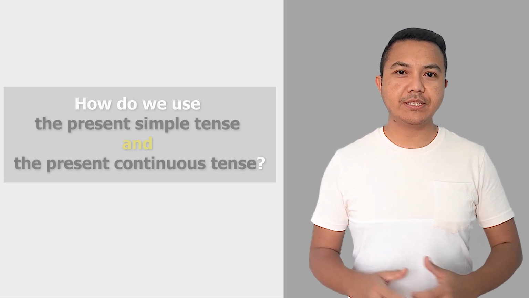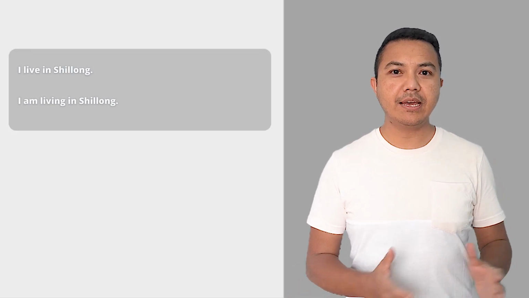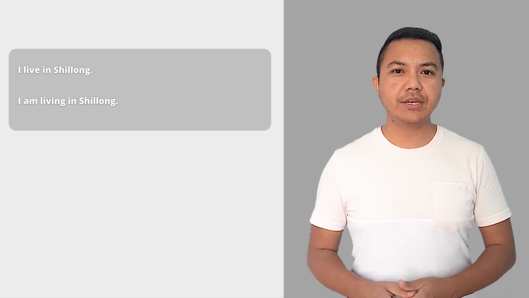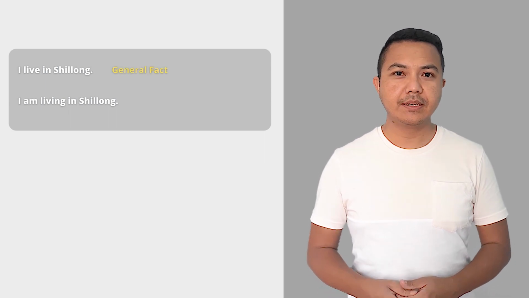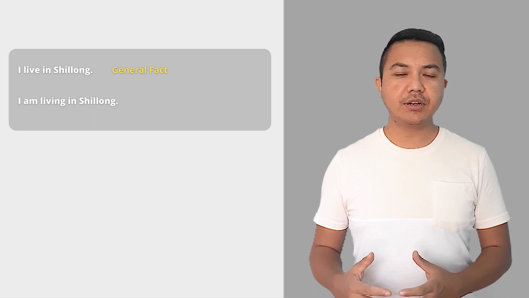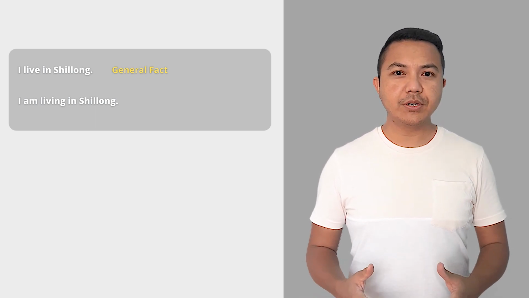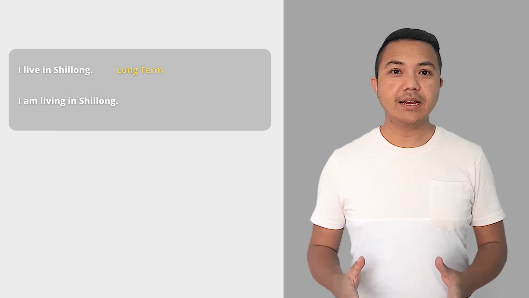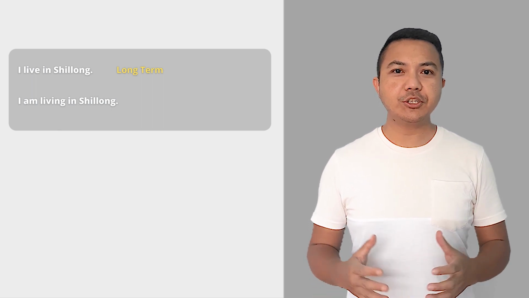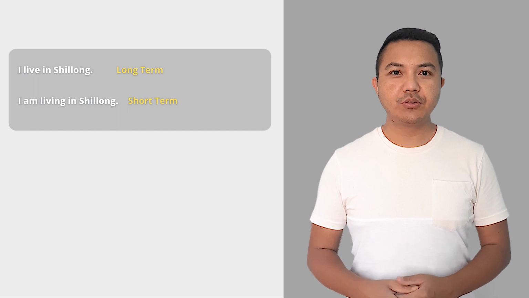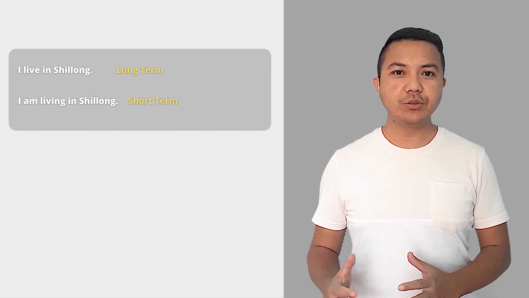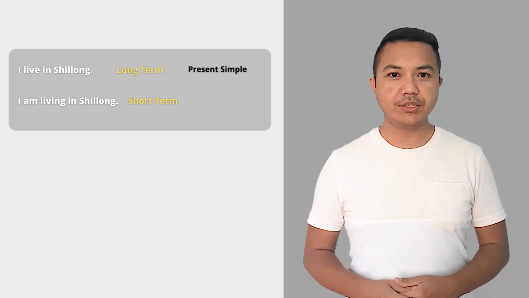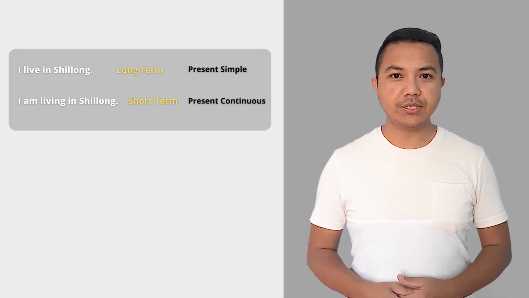Let's look at the first two examples. I live in Shillong and I'm living in Shillong. I live in Shillong is a general fact. And it remains a fact for a very long time. In other words, it's a long-term situation. Whereas, I am living in Shillong is a short-term situation. So for any long-term situation, we would use present simple tense. And for short-term situations, we would use present continuous tense.